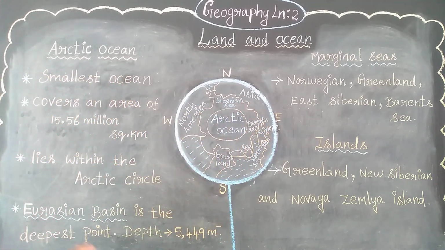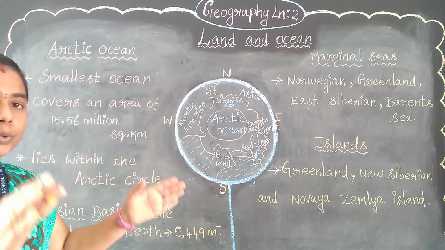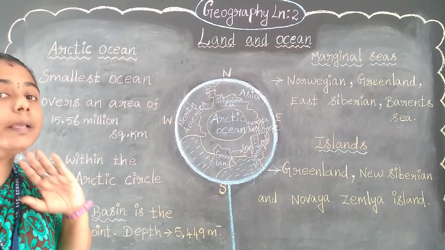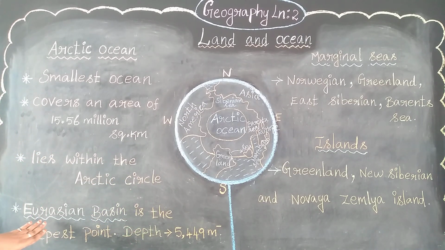Then see the Eurasian Basin. The basin is the deepest point of the Arctic Ocean. All the oceans have a deepest point, and here too it contains a deepest point, that is the Eurasian Basin. What is it named as? Eurasian Basin. The Eurasian Basin is the deepest point.